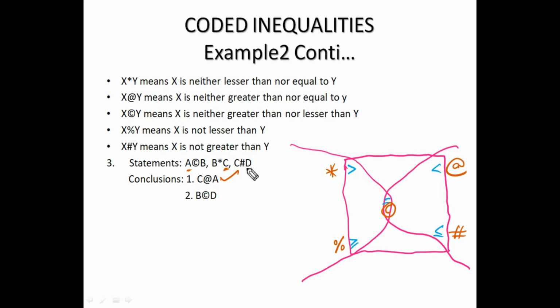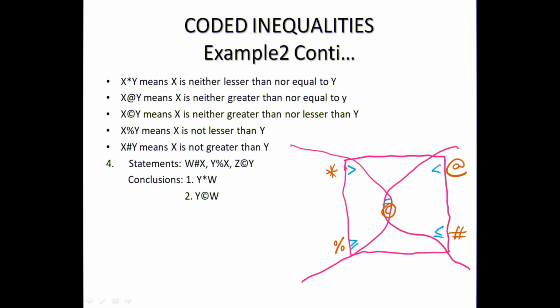Then B to D. B is here, D is here. B to C, then C to D, both in the forward direction. Star with hash. If we combine star with hash, no sir, we cannot combine star with hash, so it does not follow because of no combination. Next example. Fourth question.